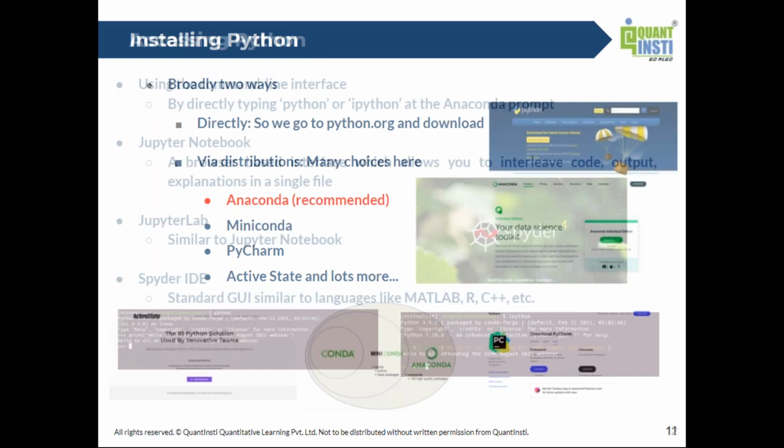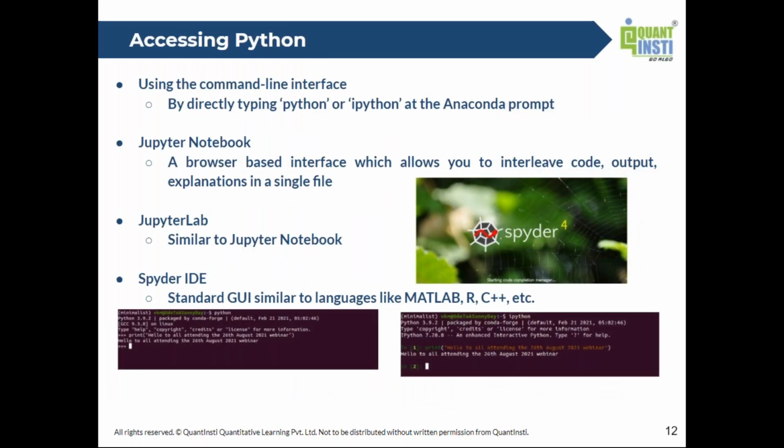All right. So once you actually install Python on your systems, the question is how you access it. And to access it, you have again multiple ways. Just the way you have multiple options to install it, you also have multiple ways to access it. The least used way is using the command line interface, and that you could do by directly typing Python or IPython at the Anaconda prompt when you install it.